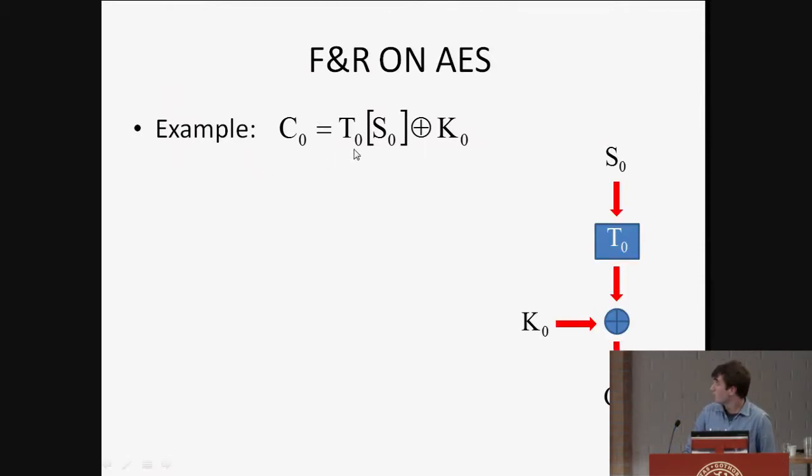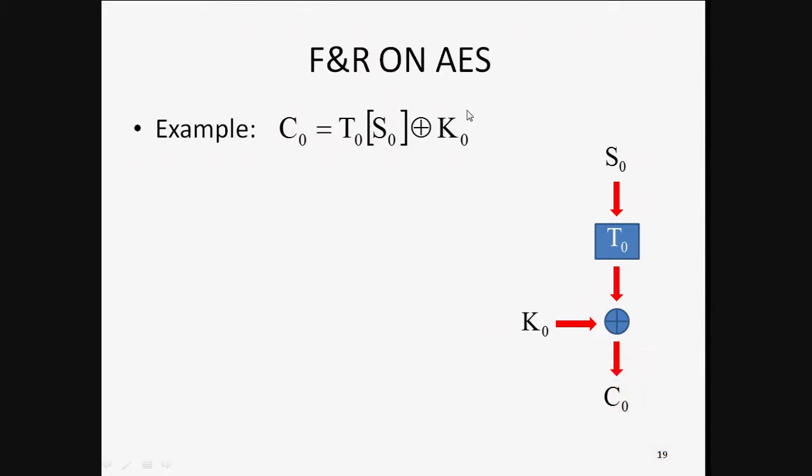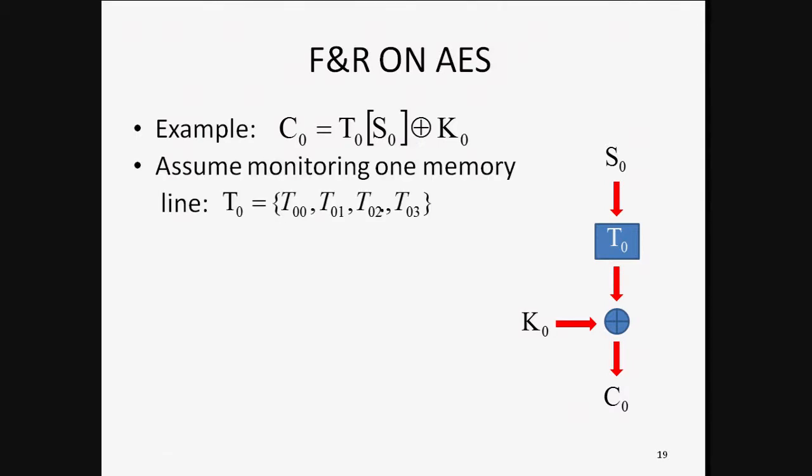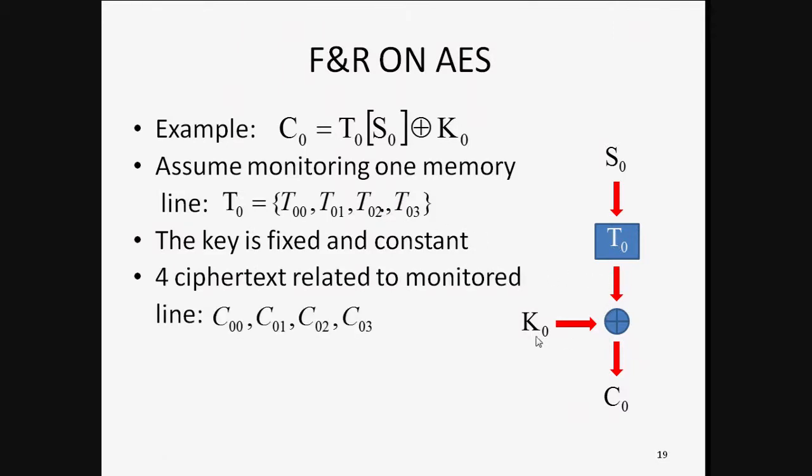Again, if we know this and we know the C as well, we can know the key used by a simple XOR. So let's assume that we monitor one memory line, and let's say that the memory line holds only 4 T-table values. Since the key is fixed and constant here, these 4 T-table values are going to be mapped into 4 different ciphertexts whenever these 4 are accessed. But this is a memory line, so it's loaded like that in the cache. So we cannot know which ciphertext is related to which one of these T-table values.